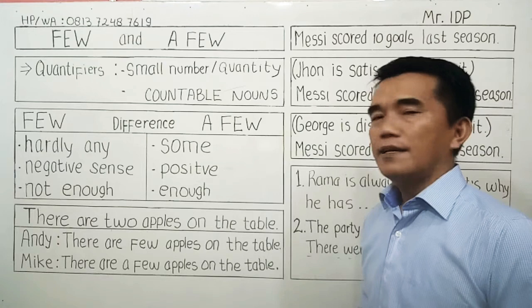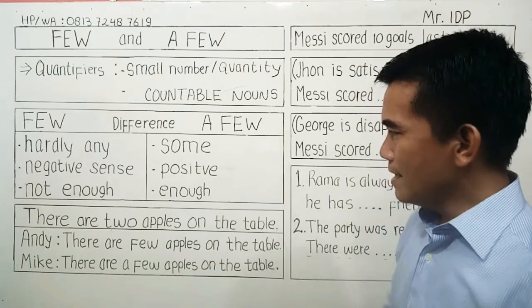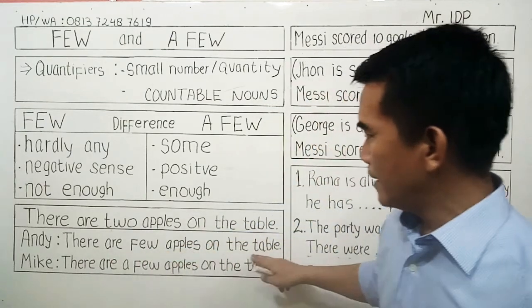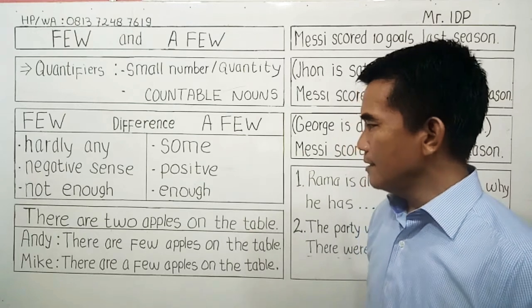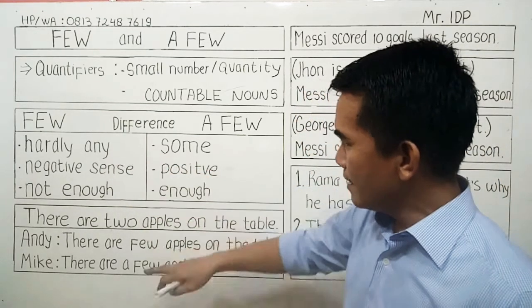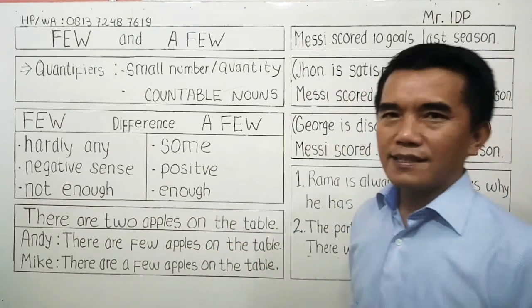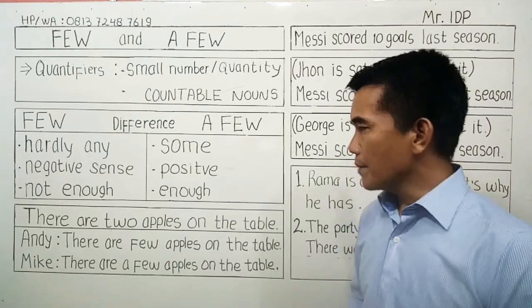It means that the number is enough for Andy. Oke, teman-teman, ketika kita menggunakan few di sini, kita merasa bahwa jumlah tersebut tidak cukup, atau kurang, atau di sini hardly any, hampir tidak ada, hanya tinggal beberapa dan tidak cukup untuk yang diharapkan.